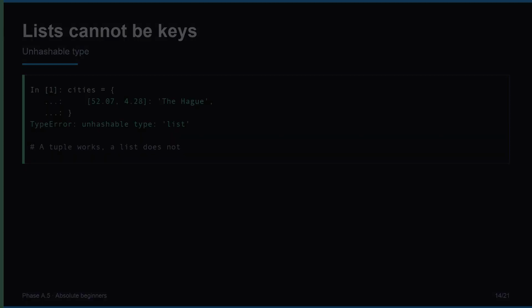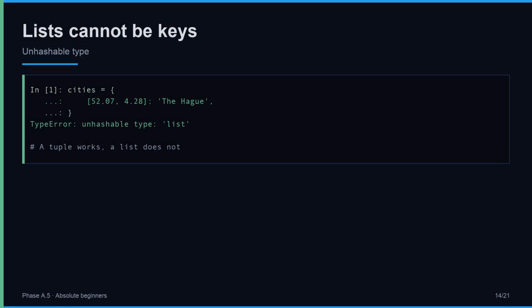Watch what happens with a list as a key. Cities with a list of 2 floats as key. Python raises type error, unhashable type list. The dictionary refuses. Why? Because if Python allowed a list as a key, and you later changed that list, the dictionary would lose track of where the value was stored. Tuples avoid this problem entirely. Their contents are locked, so they hash reliably.